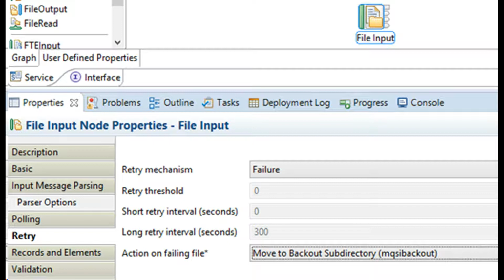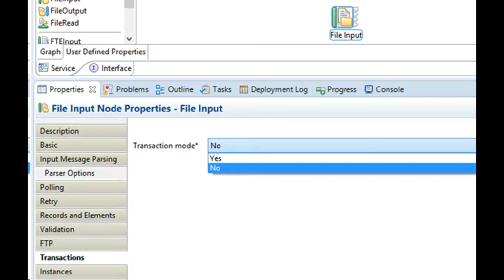If you configure a node not to participate in the flow transaction, the actions that it takes are committed or rolled back when the node exits. No further action is taken when the flow itself completes. Typically, you can choose the value yes or no for transaction mode. Yes means the input node completes its own operation under sync point. No means that the input node completes its own operation out of sync point.